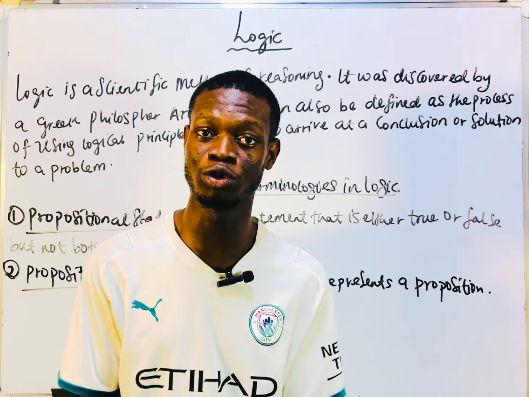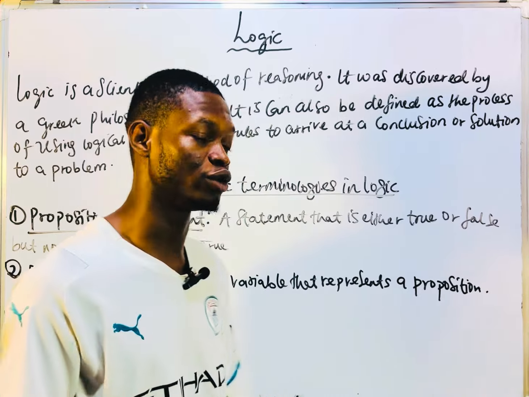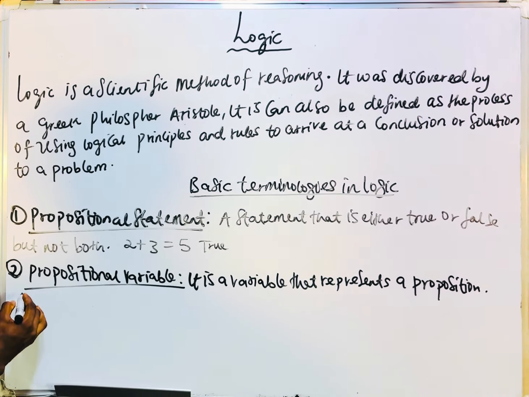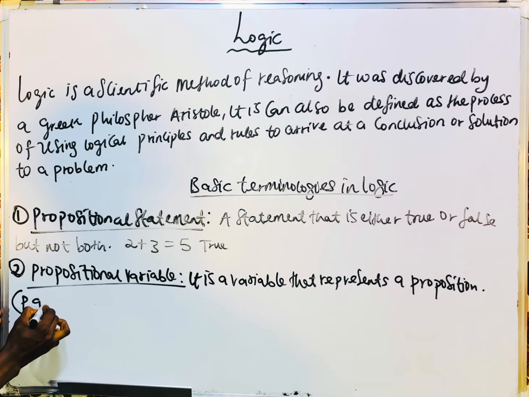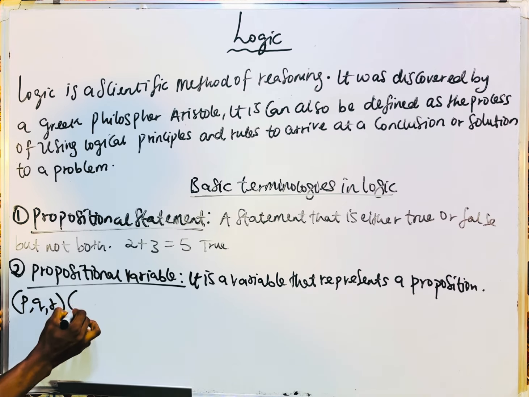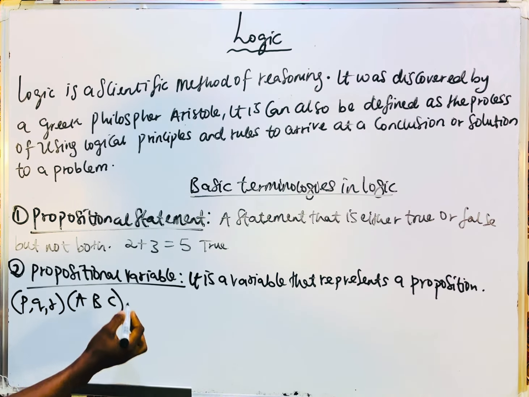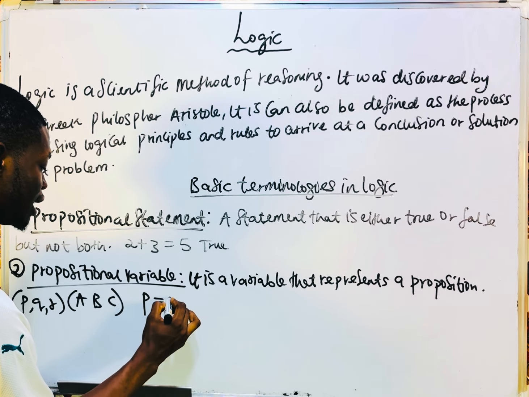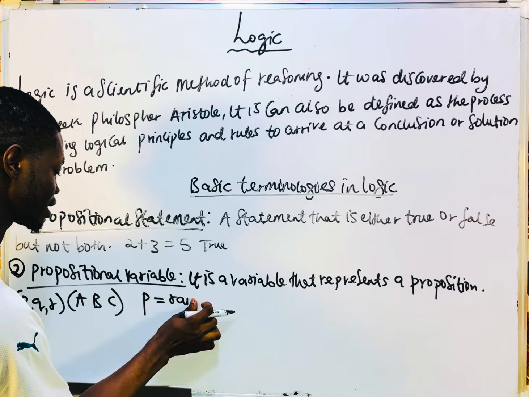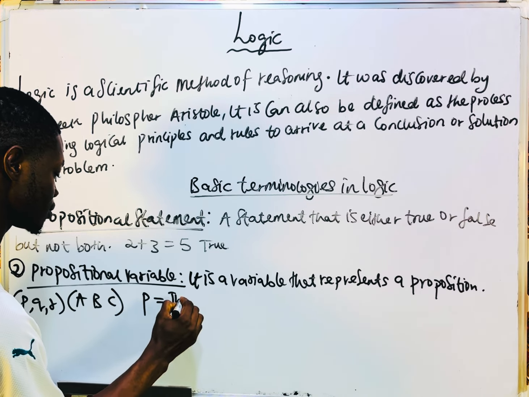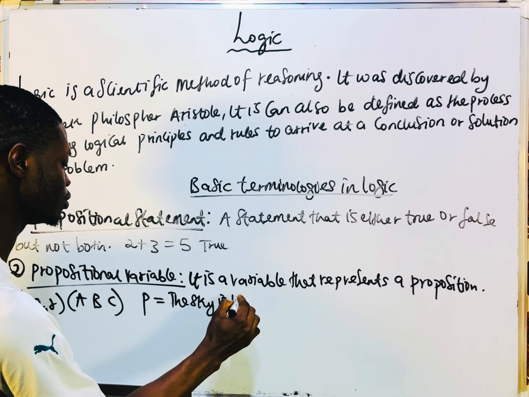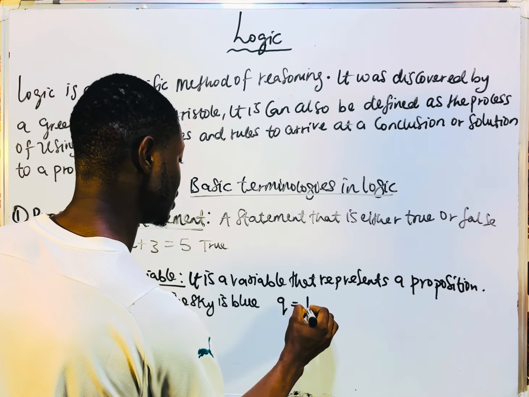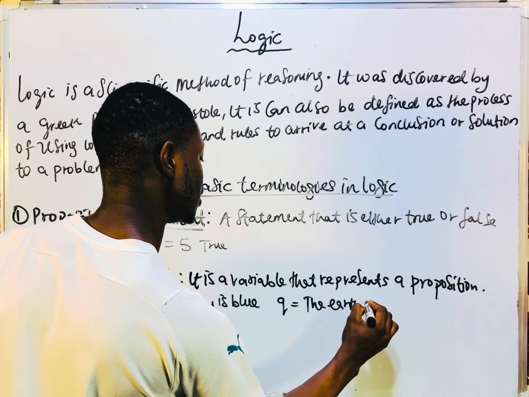You know that a proposition is a statement that is either true or false. So a propositional variable is a variable that represents statements. Example, you can have propositions as P, Q, R. We have many propositions: A, B, C. So maybe I would say that P represents that the sky is blue, and my Q will represent that the earth is spherical.